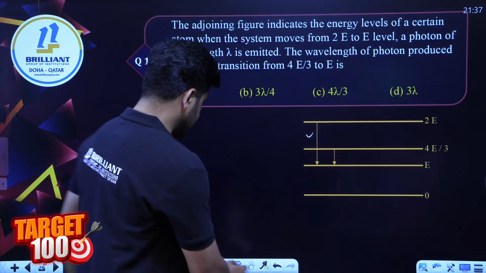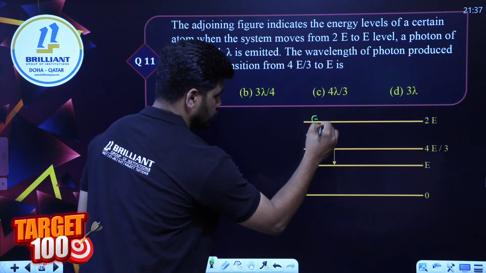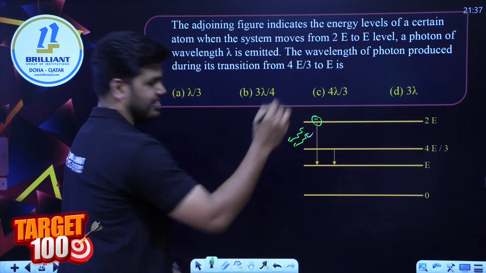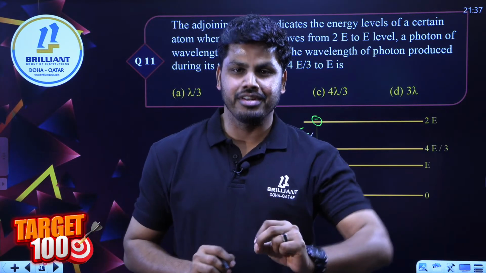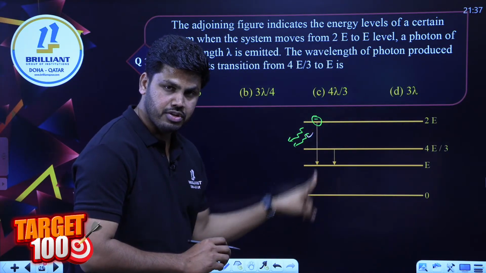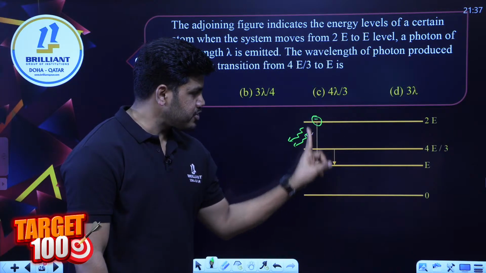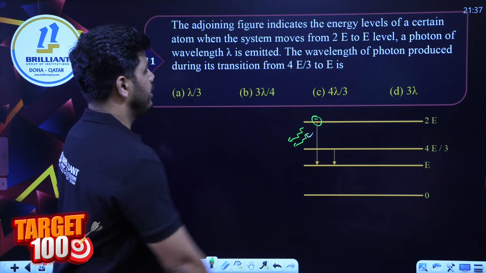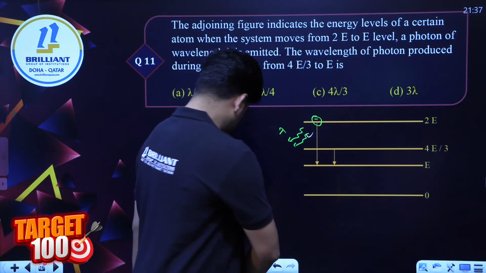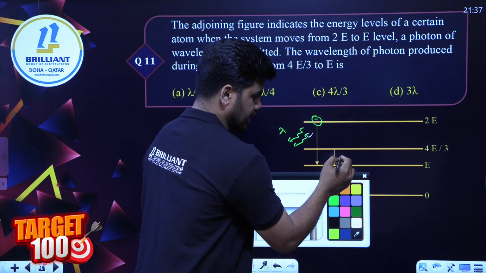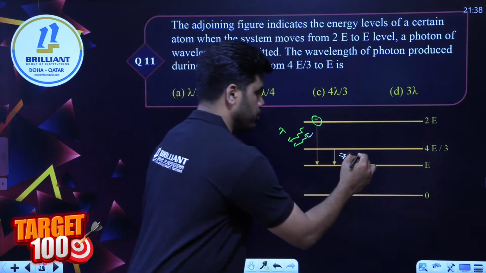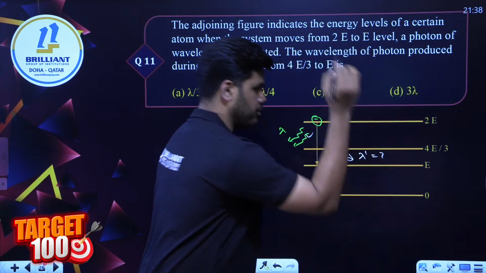We know whenever excited electrons come back to their initial energy level, they will emit radiation, right? That radiation has a wavelength or frequency proportional to the energy difference between initial and final orbits. So when the electron transferred from 2E to E, the wavelength emitted was lambda. The question is, what will be the wavelength of the photon when it transitions from 4E by 3 to E, lambda dash? What will be this value is the question.